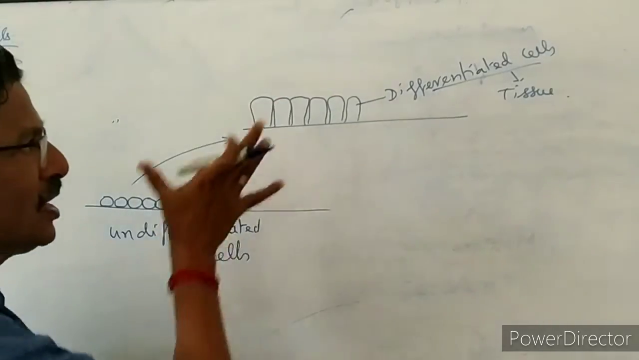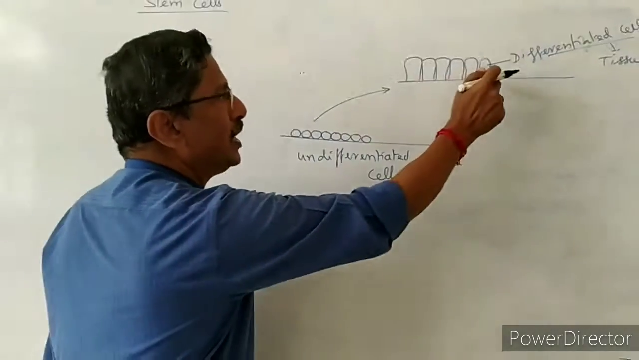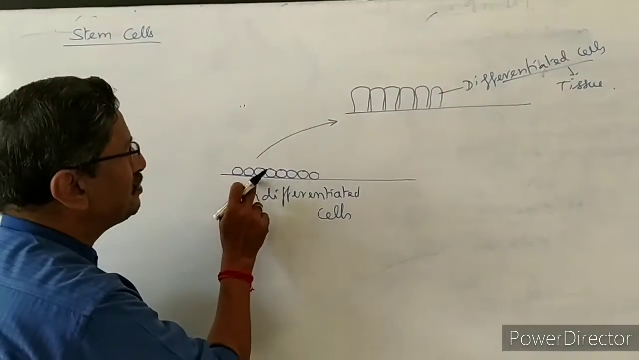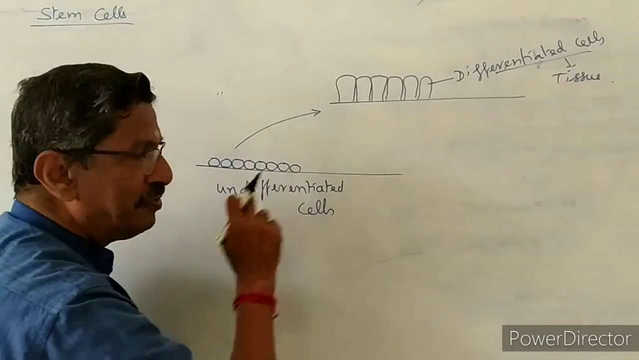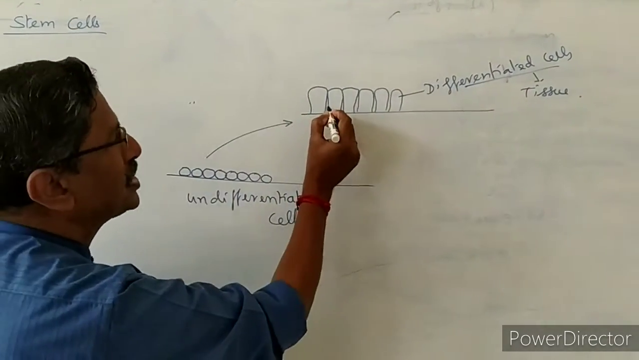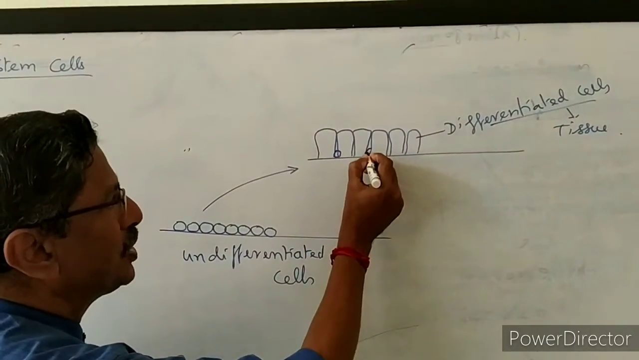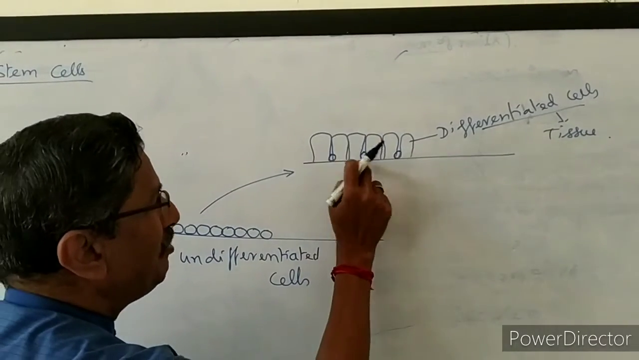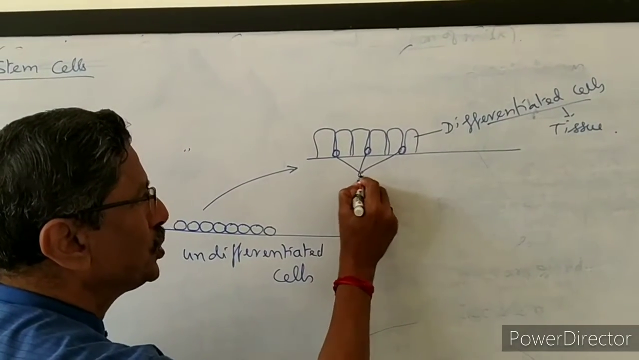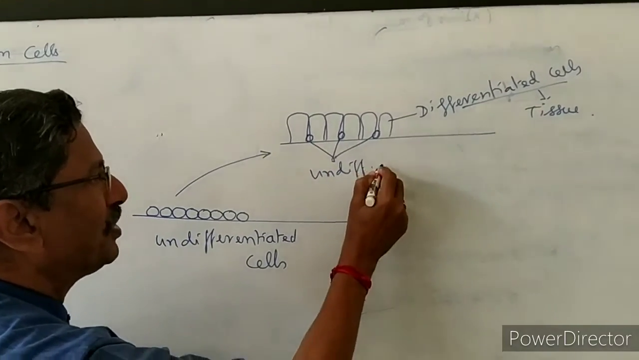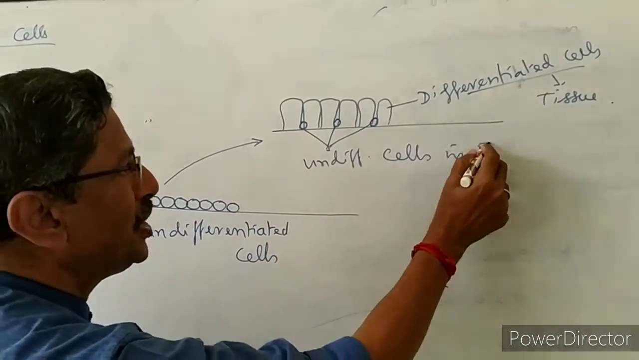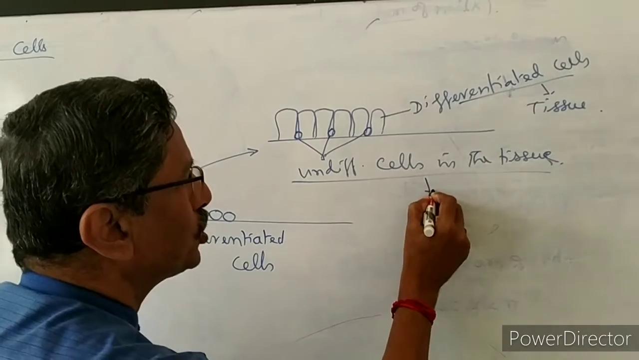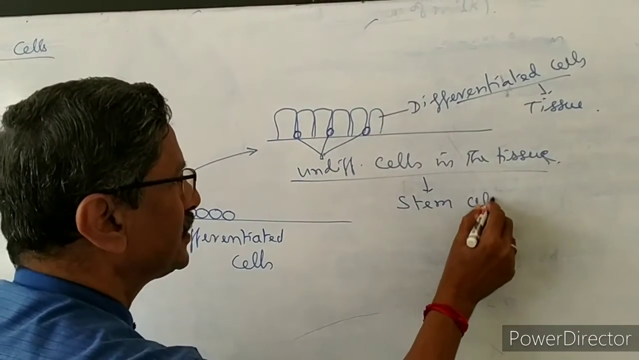But when all the cells are undergoing differentiation to form a new tissue, the majority of the cells are undergoing modification, but some cells remain without any change. For example, here one cell is there, here also one cell, here one cell. So between the differentiated cells, some undifferentiated cells will be there in the tissue. Now these undifferentiated cells present in the tissue are called stem cells.